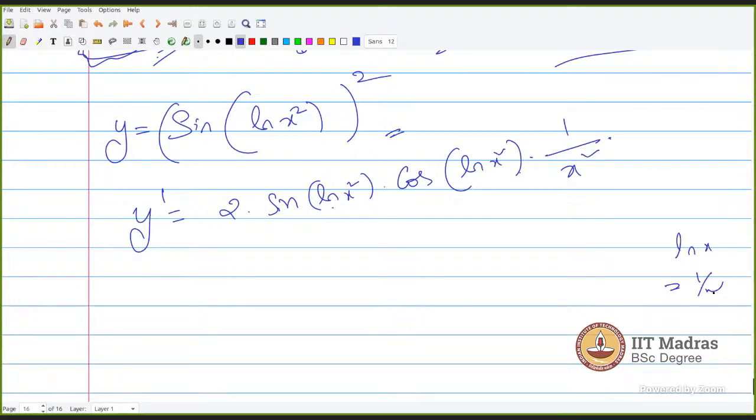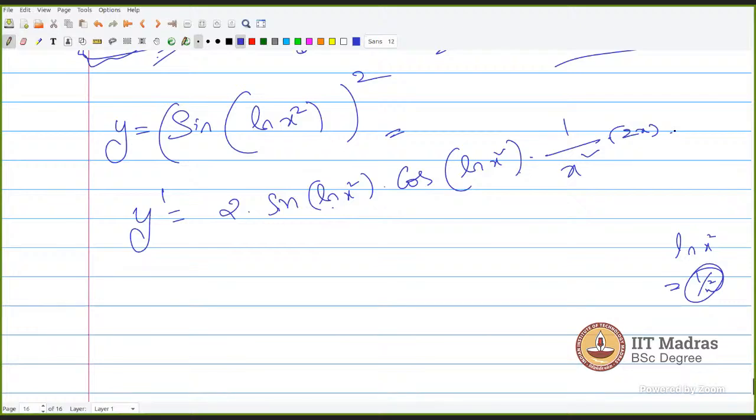Differentiation of ln x is 1 by x. Now ln x square is 1 by x square, and the inside part you should differentiate again. This will be 2 into 2x. That's it. There is no need to go this deep into this part.